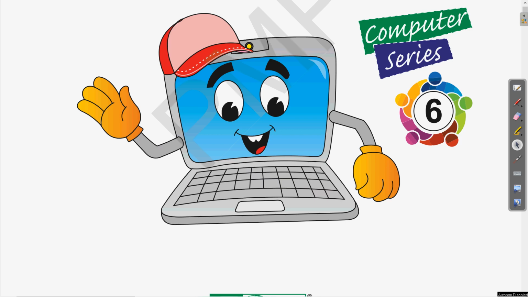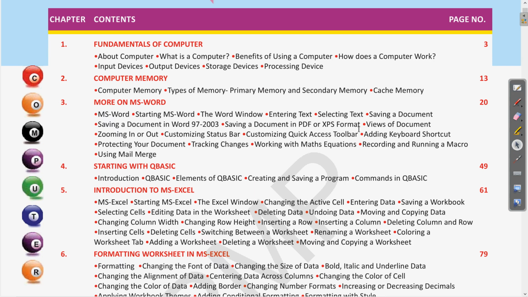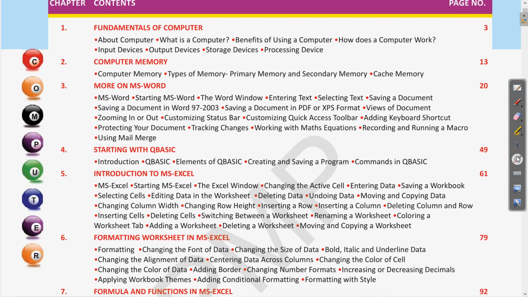So before moving further, let us have a quick view of what is the syllabus for this year. As you can see, this year we are going to know about computer memory, what are the types of memory inside the computer, and what are the different features of them. We will also read in detail about MS Word, what are the different ways it is formatted, and how the document can be converted into PDF or XPS format. This will all be discussed in our MS Word chapter.